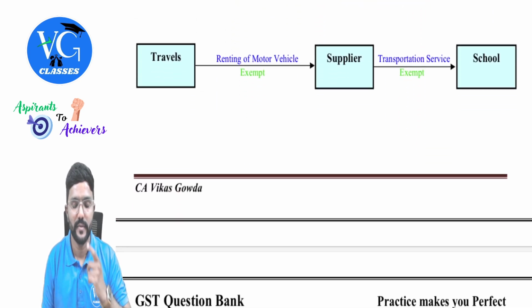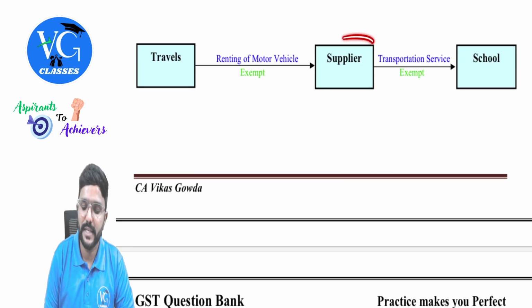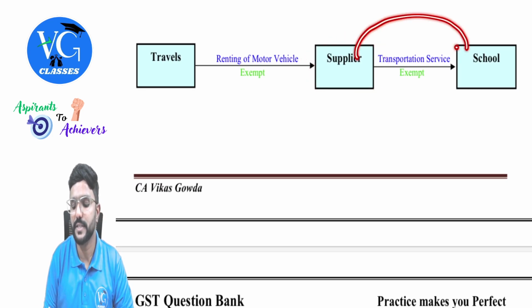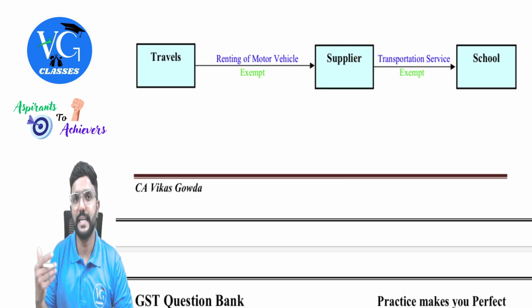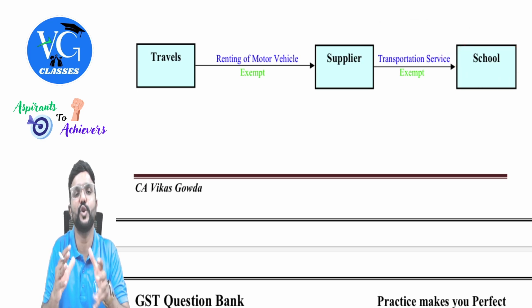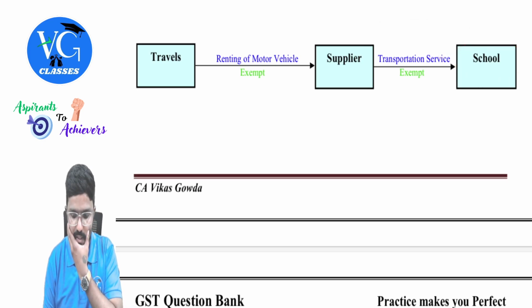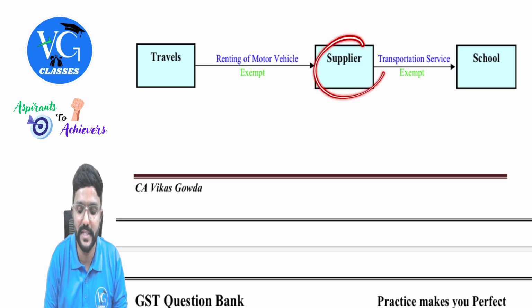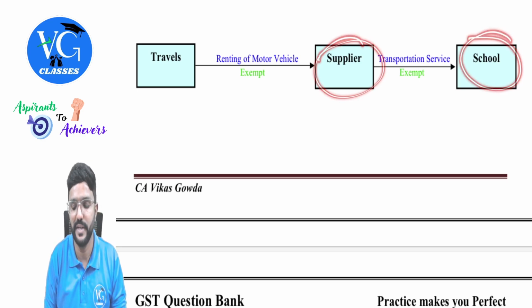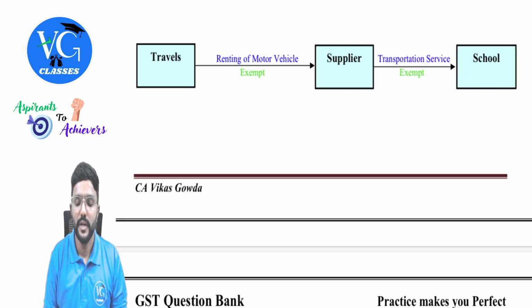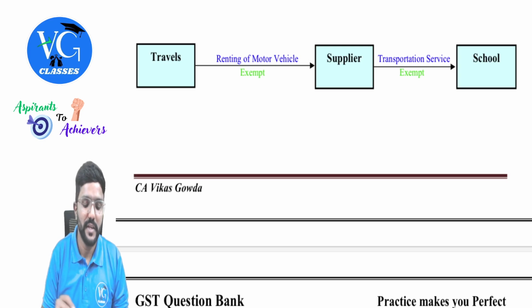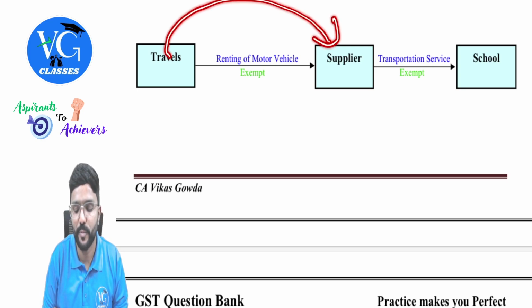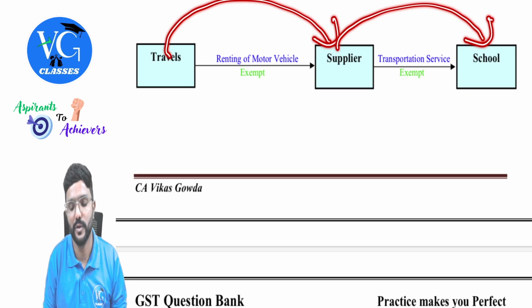Then the last one. Now assume there is a supplier who is providing transportation services of students, faculty, and staff to a school. School means up to 12th standard. Such services being an input service to a school is exempt. Okay, so he is a supplier and the school is a recipient, it is exempt. Now, what if this supplier doesn't own the vehicle? He is taking the vehicle on rent to provide transportation service to the school. Whatever transportation service he is providing to the school is exempt.